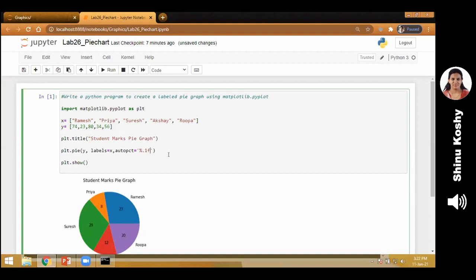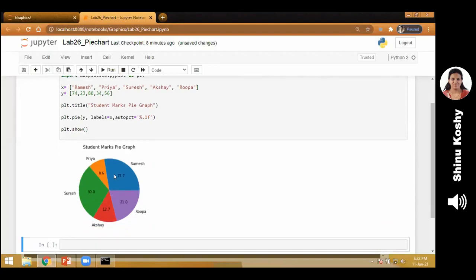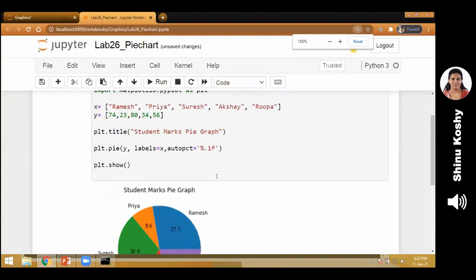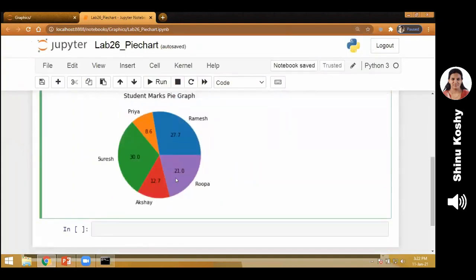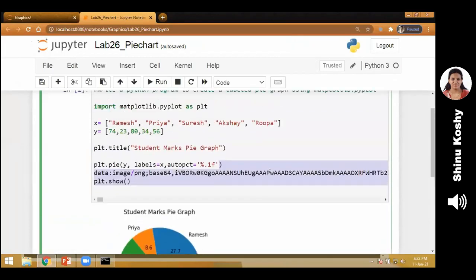And 0.1 says that I want 1 decimal point. Now we run it. Can you see 1 decimal point being displayed? So 8.6, 27.7, etc. So if I want 2 decimal places, can you tell me what is the answer? What should I change here?